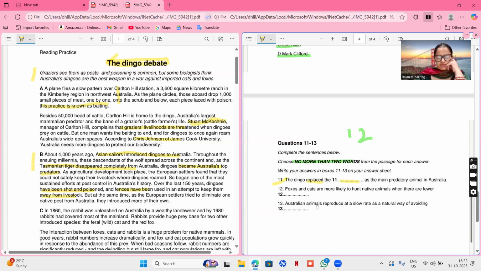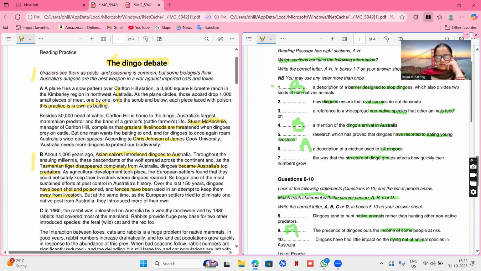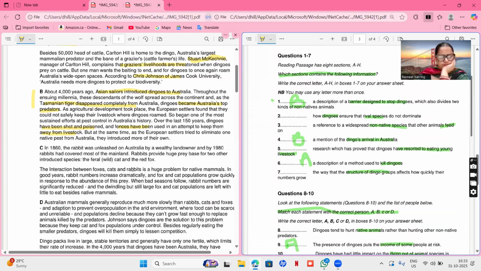Foxes and cats not. So we have not read it yet. Australian mammal reproduce. No, we have not gone through reproduction. All right. So C. Let's see. Okay. So B A. Okay. All right. C. In 1860, the rabbit was unleashed on Australia by a wealthy landowner, and by 1980, rabbits had covered most of the mainland.